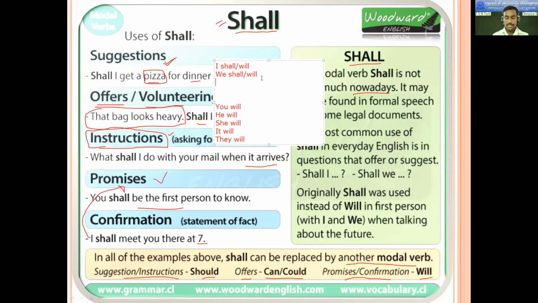If I say like this, I will win the match. And in another case, if I say, I shall win the match, in both cases, is the meaning the same or different? What do you think? I will win the match and I shall win the match.